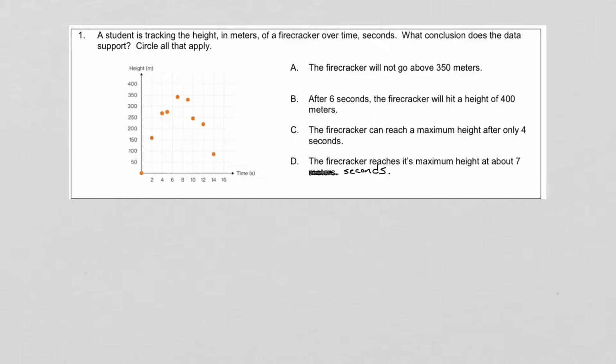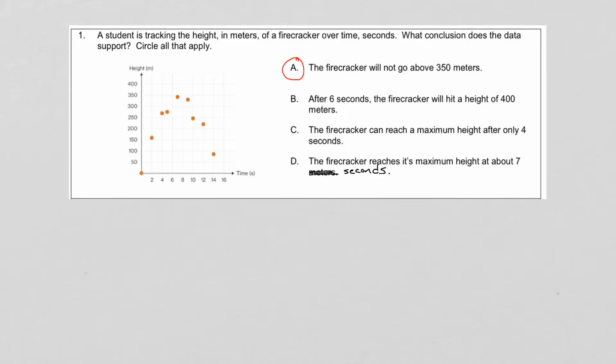This says all. So our x-axis is time. Our y-axis is height, and you recognize the shape. Looks like a parabola, looks like a quadratic equation. We did those for quite a while. So the choices here are, the firecracker will not go above 350 meters. Well, if we find the maximum up here and go over to the y-axis, we see that's 350. So yeah, that's true. It's not going to go above 350 meters. We could circle that one.